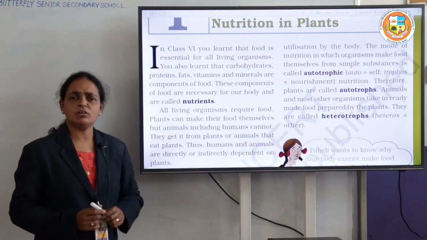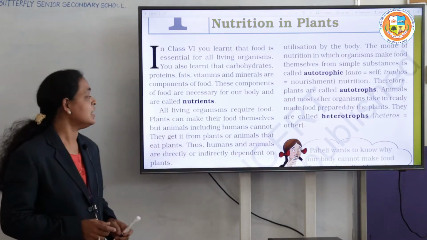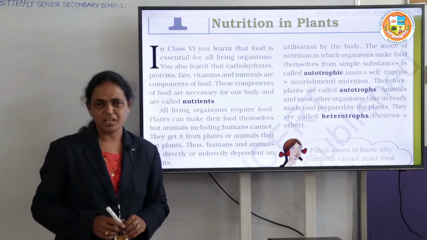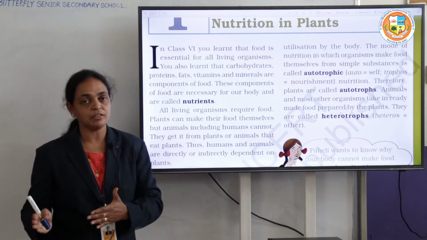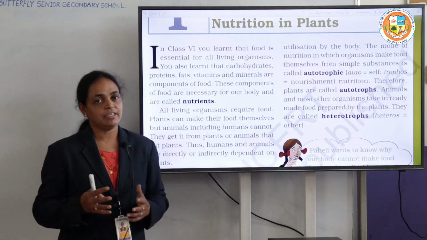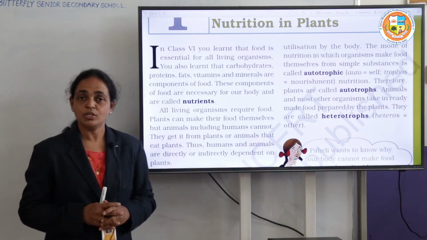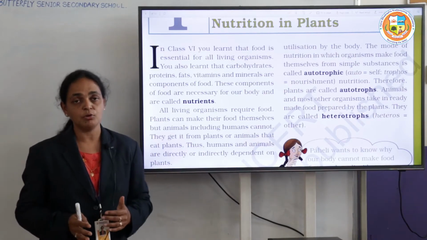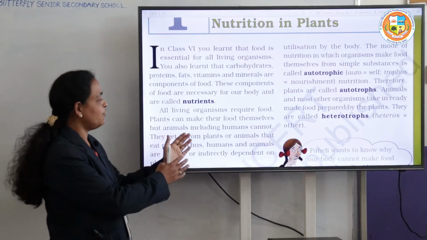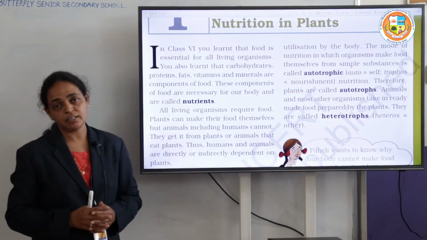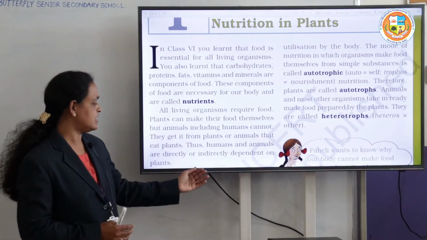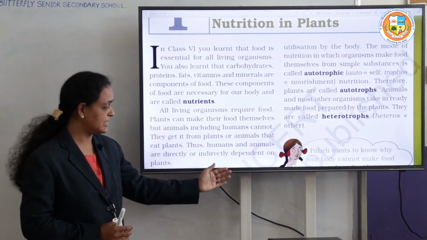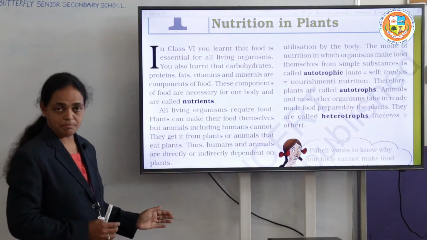All living organisms require food, but plants can prepare their own food. Animals, including human beings, cannot prepare their own food. So animals and humans also depend upon plants for all their requirements. Thus, humans and animals depend directly or indirectly on plants.